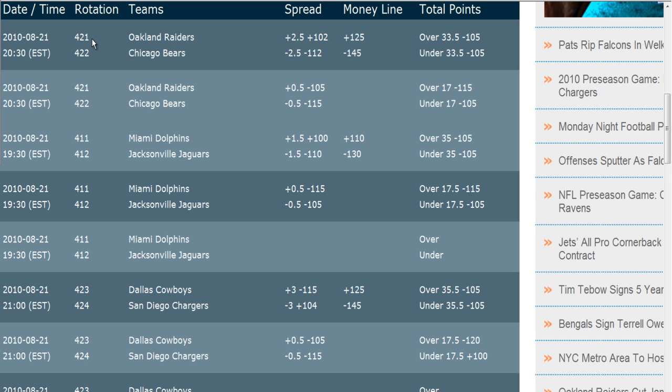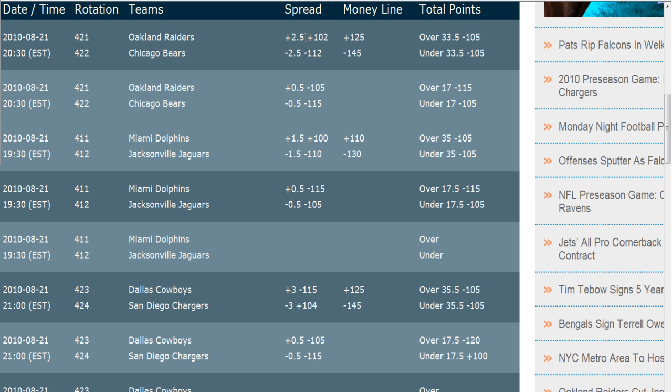So if you want Oakland, you say betting number 421, and if you like Chicago, betting number 422. Now, if you just walk up and say that number, it's going to give you the point spread, and this means plus 2.5 with Oakland. So in order for you to win with this bet, Oakland has to win the game or only lose by 1 or 2. And if you like Chicago, you're minus 2.5. This means that they have to win by at least 3 points. So if Chicago wins by 1 or 2, you would lose your bet.